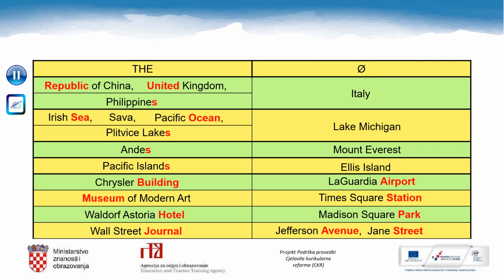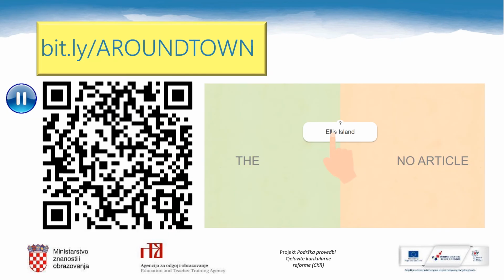Well done! In order to revise what we have learned about articles, copy the link bit.ly/aroundtown and paste it in your web browser or just scan the QR code. You have to put the words in the right column. When you drag one word and drop it in the correct column, the next word will appear.